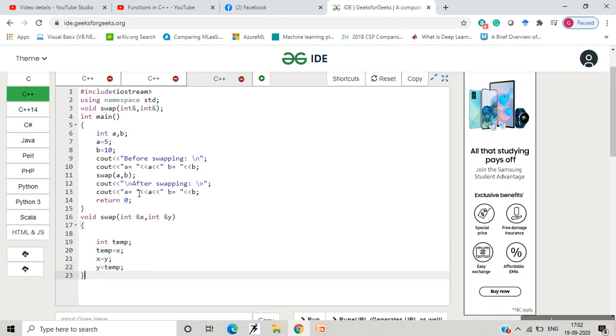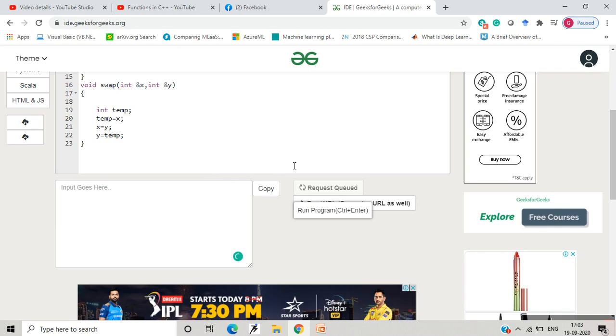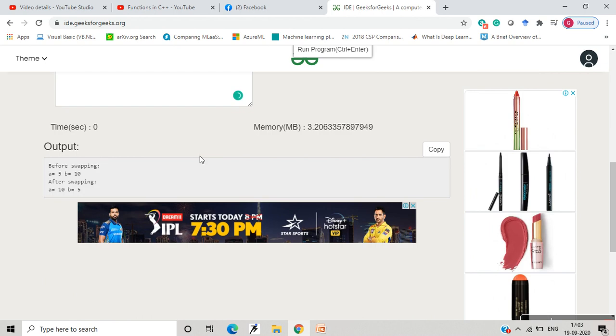Now let us see if, before swapping the value of a was 5 and b was 10, it has changed after swapping to a as 10 and b as 5. For this we need to run this program and check whether, in this case after calling by reference, the values have changed. Yes, here you can see before swapping a was 5, b was 10, and after swapping a has become 10 and b has become 5.